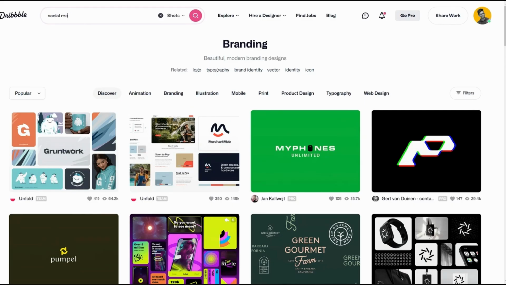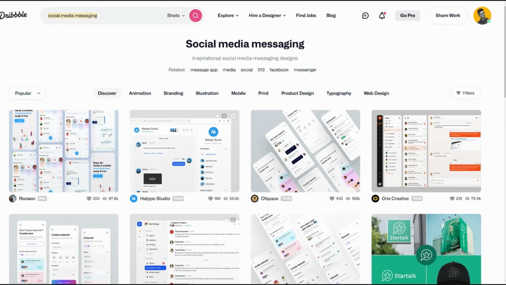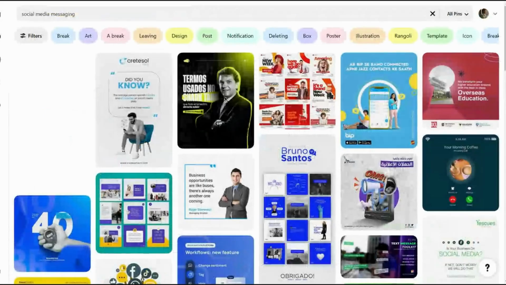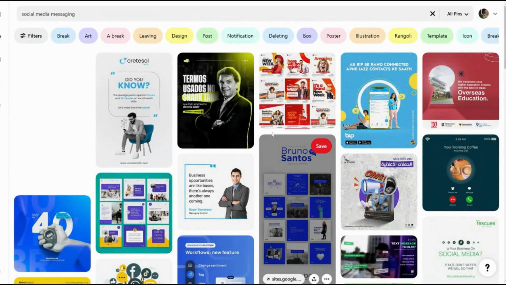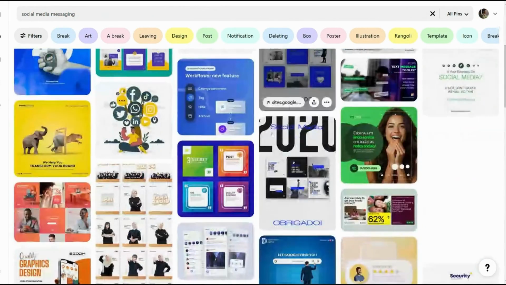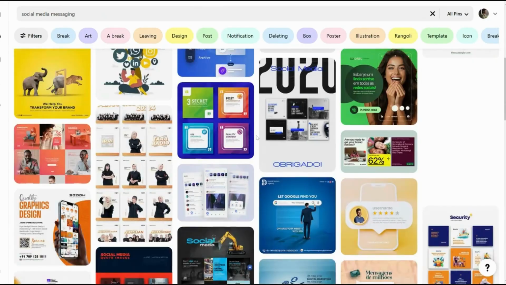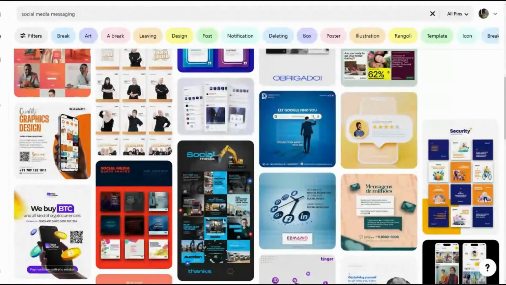You can use whatever websites you want. Sometimes I use Pinterest, sometimes Dribbble, sometimes Behance, wherever I can get inspiration. I spend a lot of time researching.